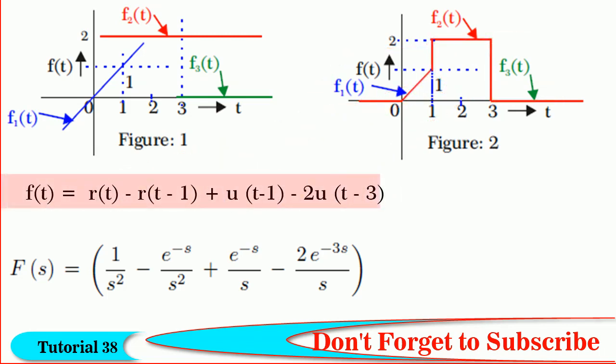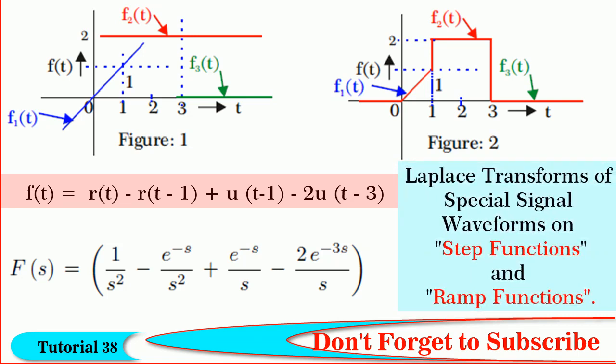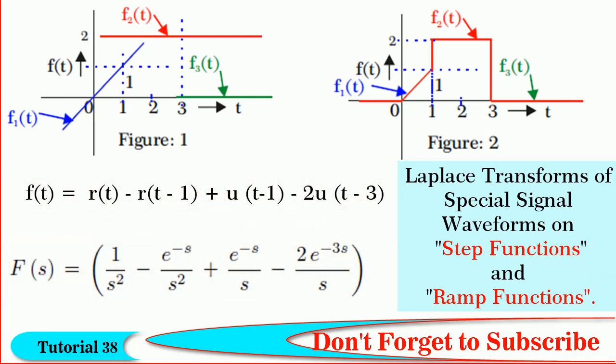If you have doubts in obtaining this equation, I suggest you go through my earlier videos on Laplace transform of special signal waveforms. Friends, by taking the Laplace transform of f of t, we get F of s is equal to 1 divided by s square minus e to the power of minus s by s square plus e to the power of minus s by s minus 2 e to the power of minus 3s by s. That is so simple.